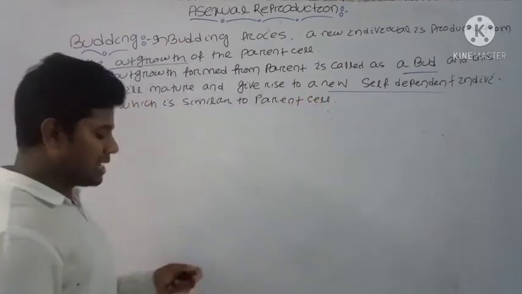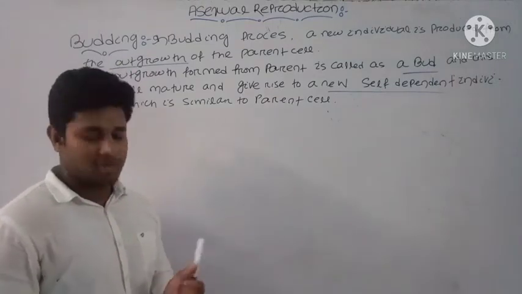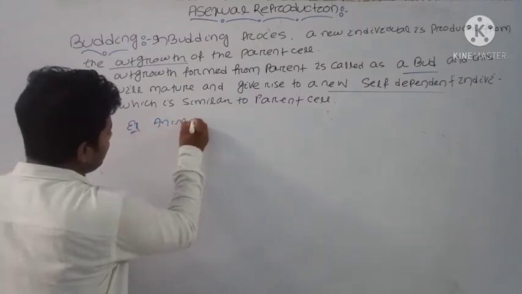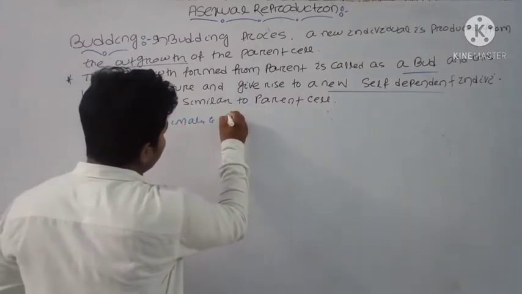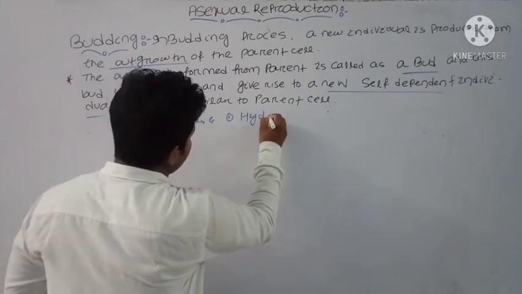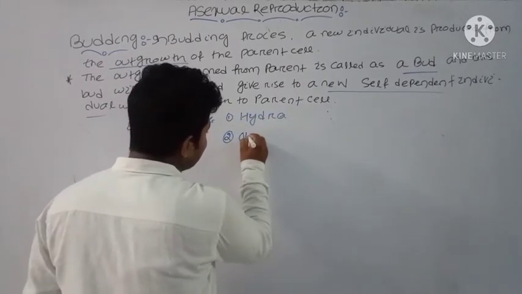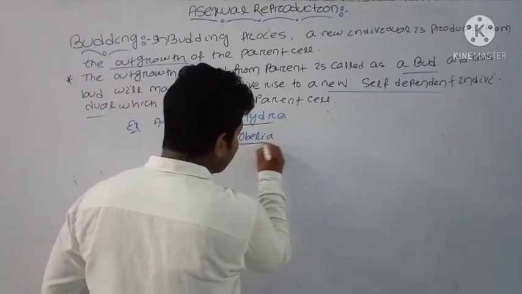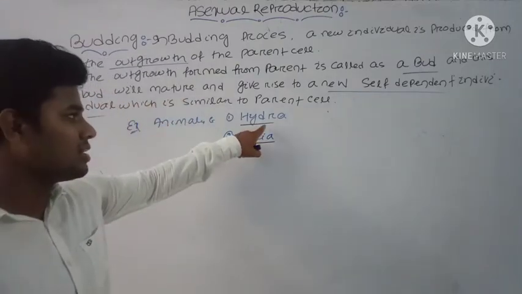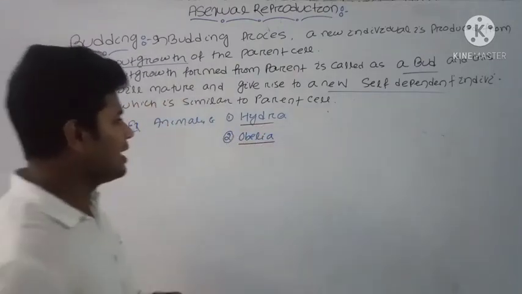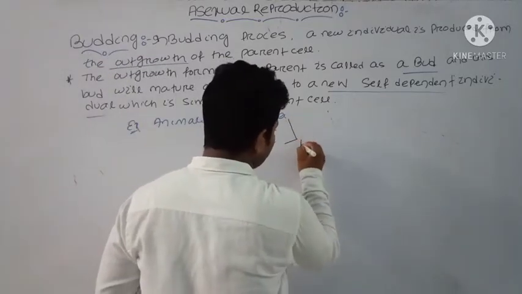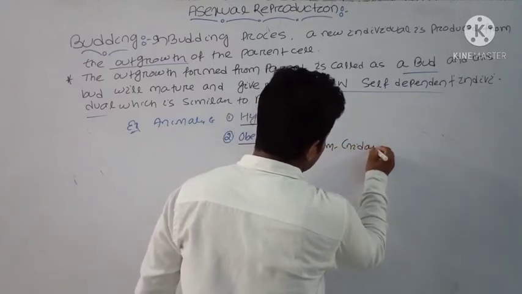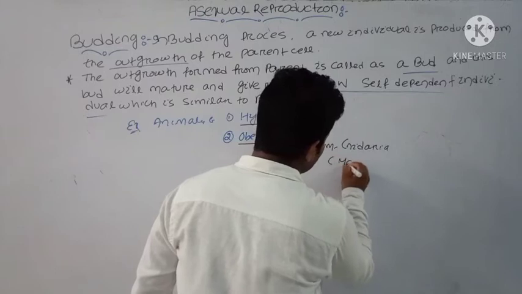Some examples in which the budding process occurs are animals like Hydra and Obelia. These are examples of budding. Hydra and Obelia belong to the phylum Cnidaria, and they usually have a marine habitat.